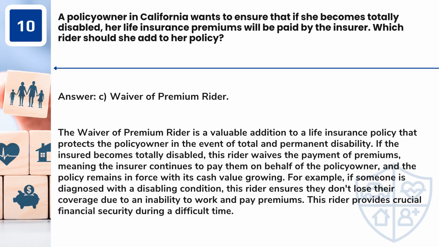Answer: C. Waiver of premium rider. The waiver of premium rider is a valuable addition to a life insurance policy that protects the policy owner in the event of total and permanent disability. If the insured becomes totally disabled, this rider waives the payment of premiums, meaning the insurer continues to pay them on behalf of the policy owner, and the policy remains in force with its cash value growing.